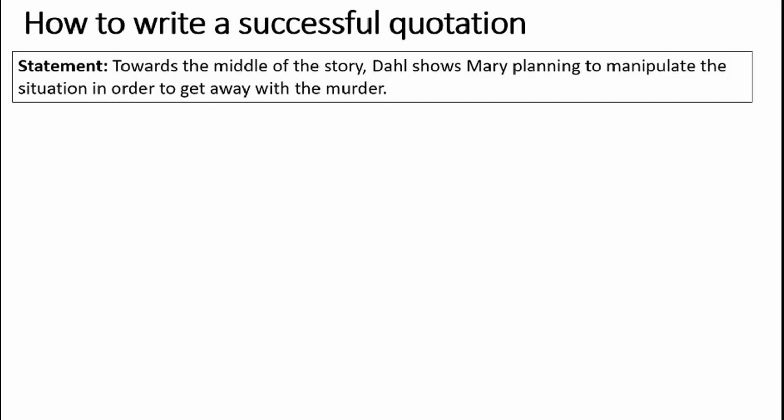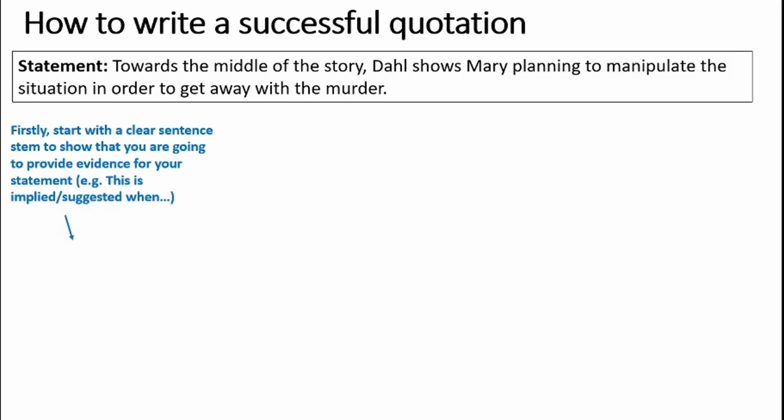So there's my statement. Towards the middle of the story, Dahl shows Mary planning to manipulate the situation in order to get away with murder. So first, I'm going to use that sentence stem to show I'm providing my evidence. This is implied when.